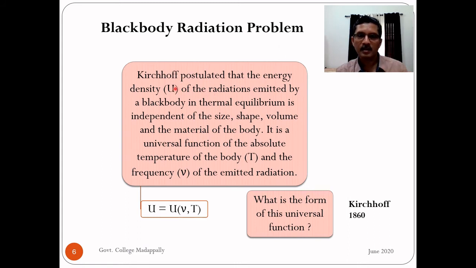He introduced the concept of a black body, and he postulated the existence of such a universal function, and this question remained open at that time. What is the functional form of this universal function, or how can we derive this energy density as a function of frequency and temperature, starting from basic principles, starting from first principles? This is called the Blackbody radiation problem, proposed in 1860.